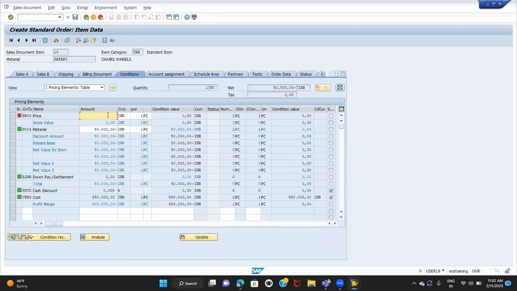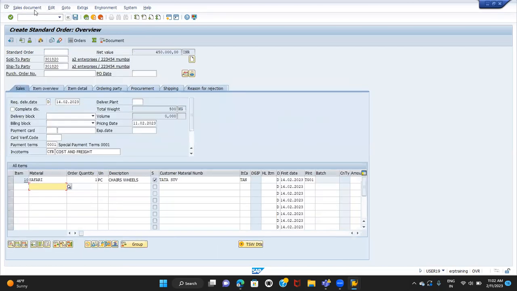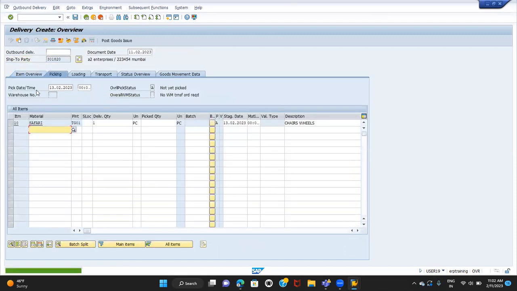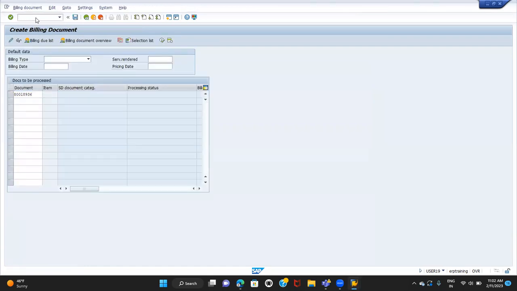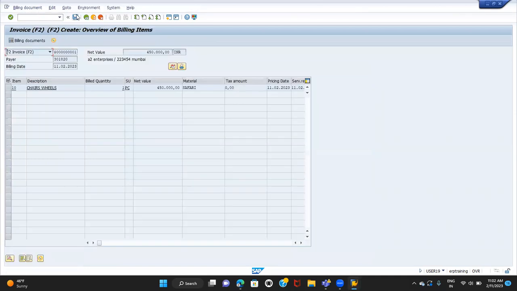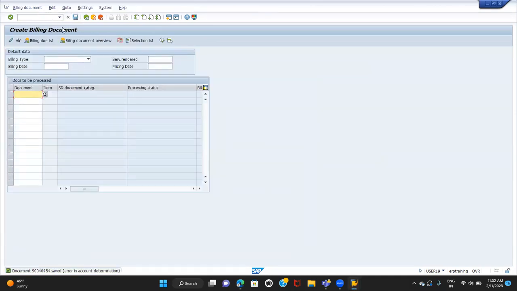Okay, so enter the amount price. Normally it should come automatically. Now why is it not coming? That's fine. I'll create it directly from here. I'll create the delivery from here. So we have 01. So invoice has been created, billing document has been created.